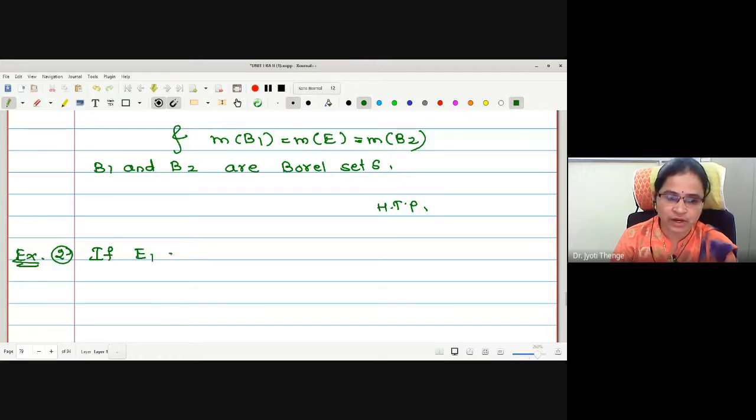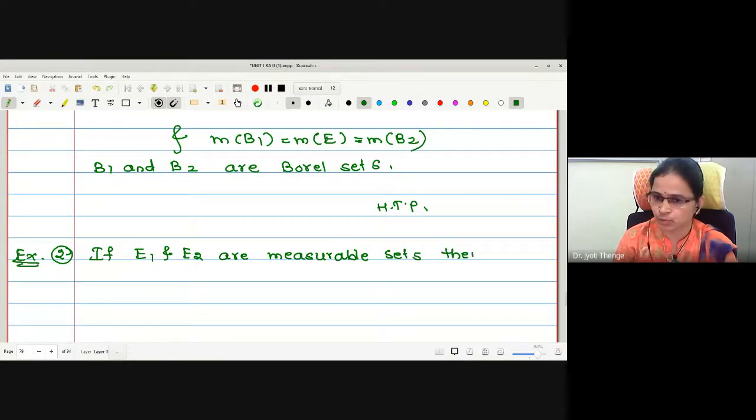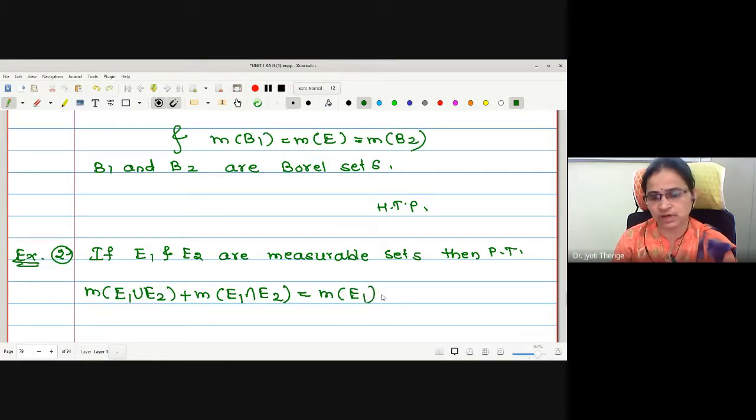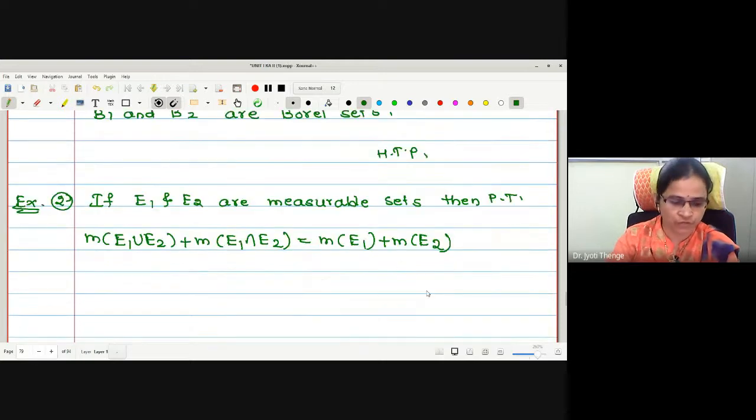What does the next example tell us? If E1 and E2 are measurable sets, then prove that. What is it asked to prove? It is asked to prove that measure of E1 union E2 added with measure of E1 intersection E2 is equal to measure of E1 added with measure of E2. This is what we wanted to prove.